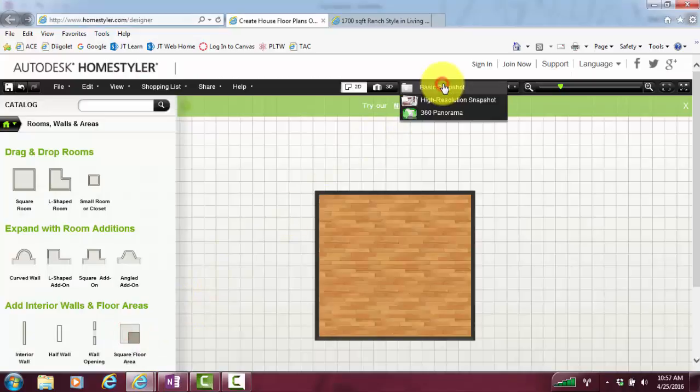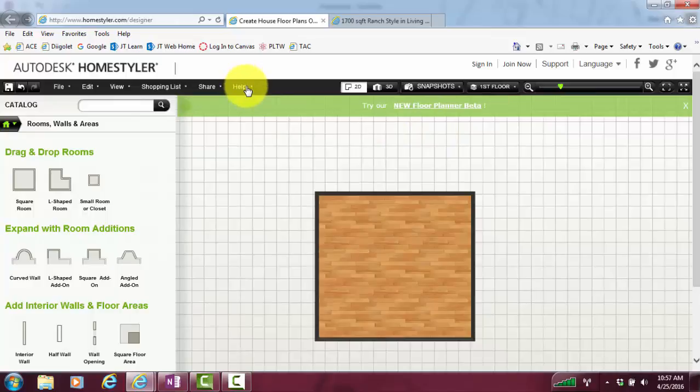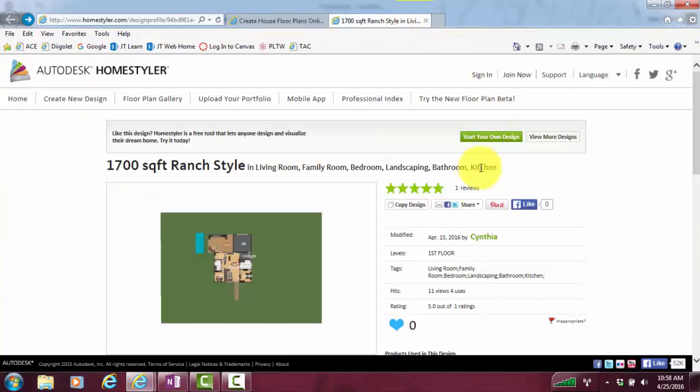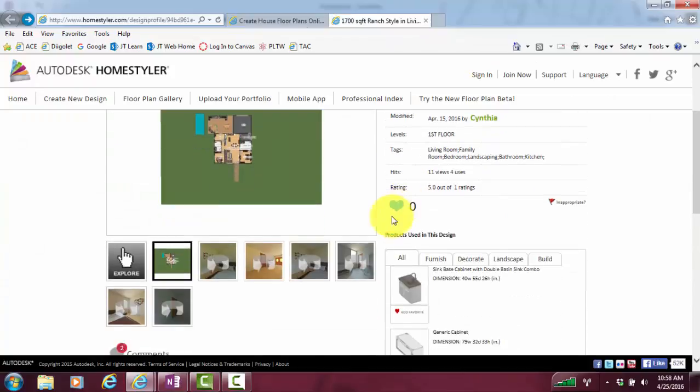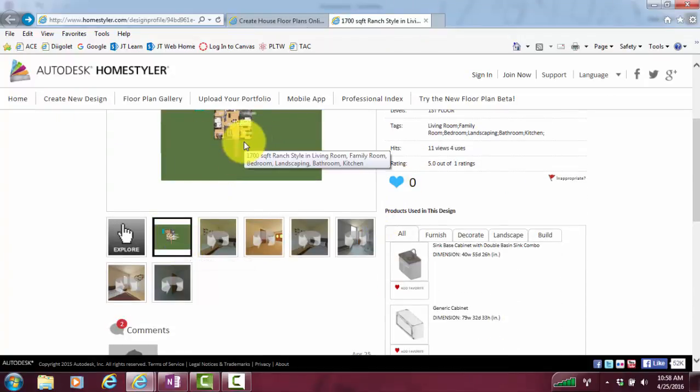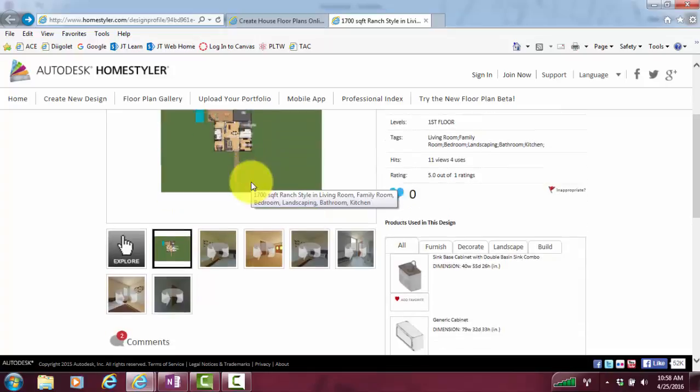So the snapshots tool is located here. You can do a basic or you can do a high resolution. That's the one I recommend because you get really nice, good looking pictures. They look very realistic. And then you also have a 360 panorama. Both of those are explained in the help menu video tutorials, but let me show you what one looks like. So here is a snapshot just of the top view of the floor plan.